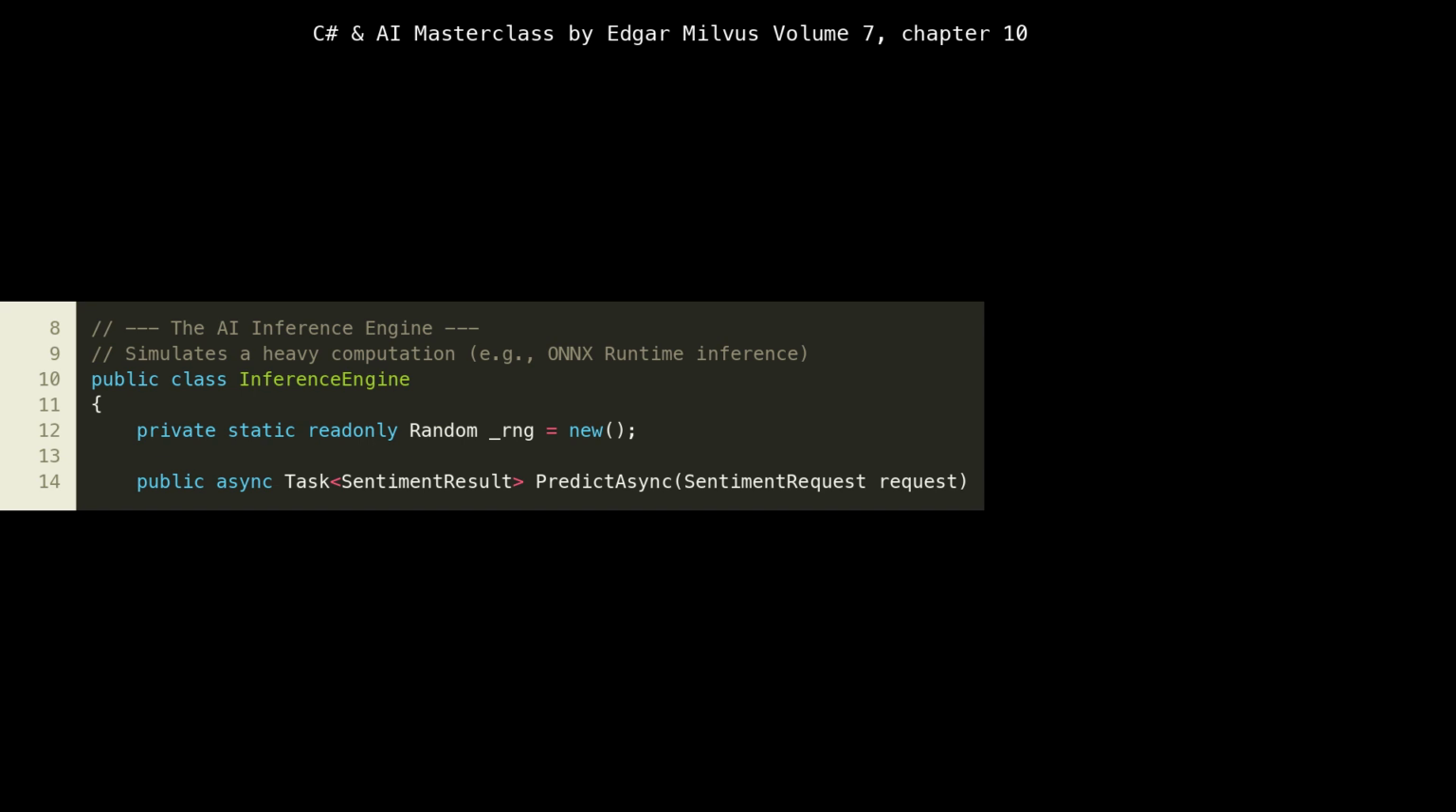private static readonly Random _rng = new(), at line 12, is a thread-safe way to generate random numbers. Using a static instance of Random is important to avoid issues with seeding multiple Random instances too quickly, which can lead to them producing identical sequences of numbers, especially in a high concurrency environment. This inference engine will be instantiated within each AI agent, representing the actual brain of our AI service.